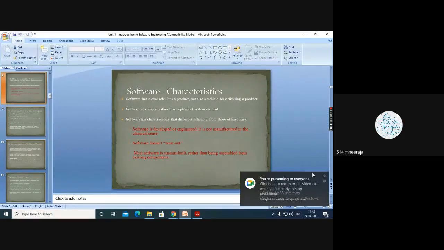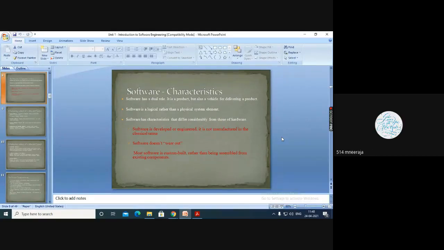Yes, 100% right. Anything else? And it should not be large in size, ma'am. It will be smaller in size. Okay, fine, very good.